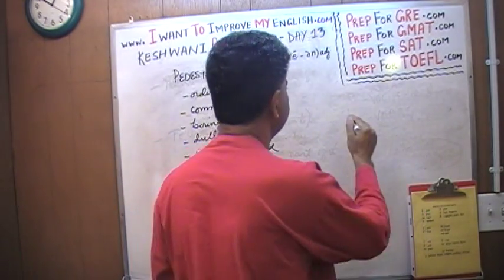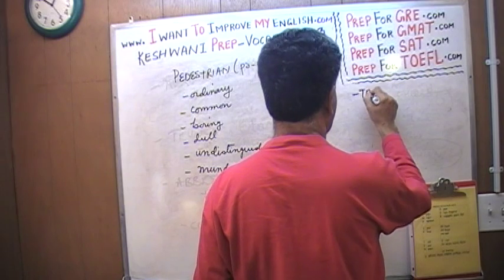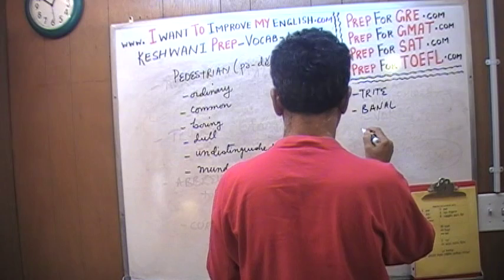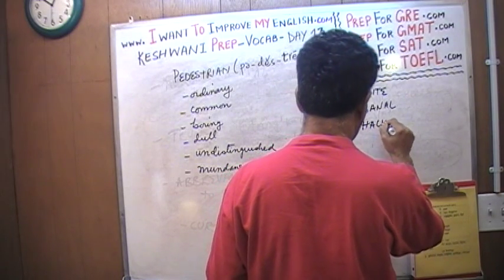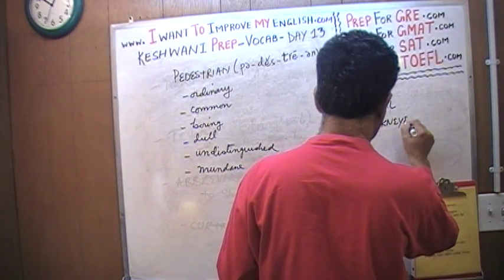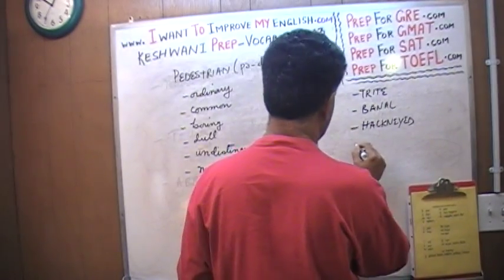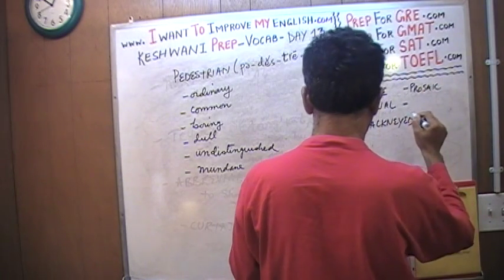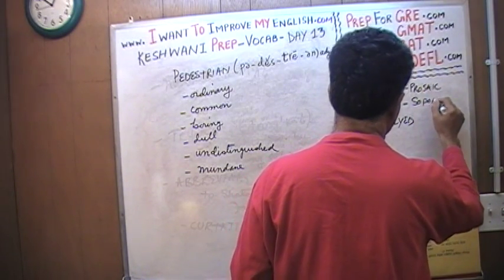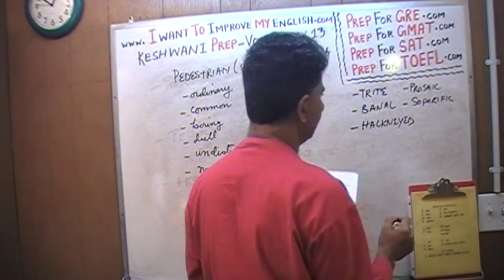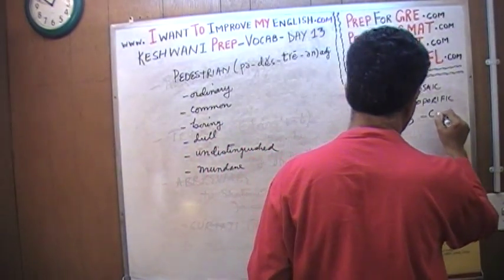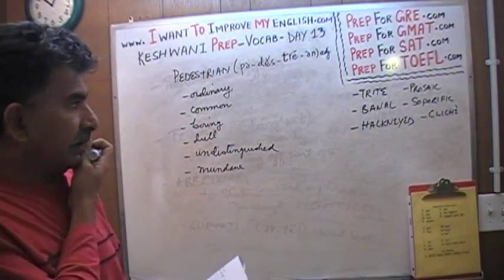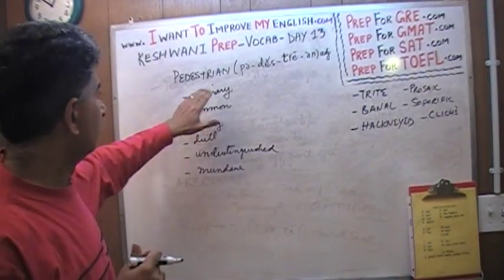The words are trite, banal, hackneyed, prosaic, soporific, and finally cliché. These are all synonyms of the word pedestrian.